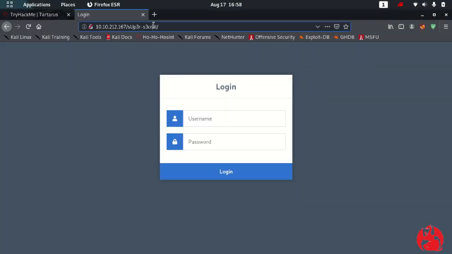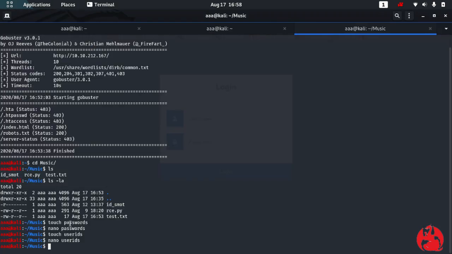So that's why we didn't find it, but now we just got it. So let's try the different types of usernames. We have to try each and every username from the passwords and user ID list. So let's brute force it using Hydra. Hydra -L is for the username, and I'm going to pass user IDs. -P is for the passwords, which I'm going to pass the passwords list.